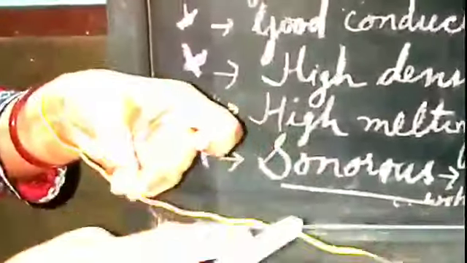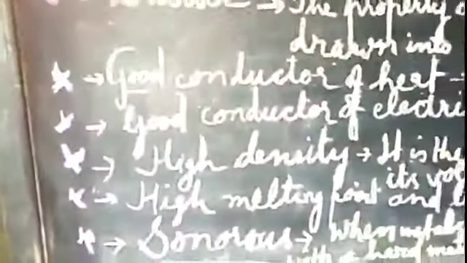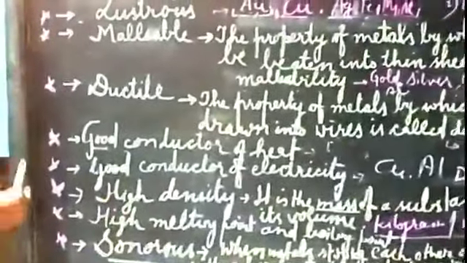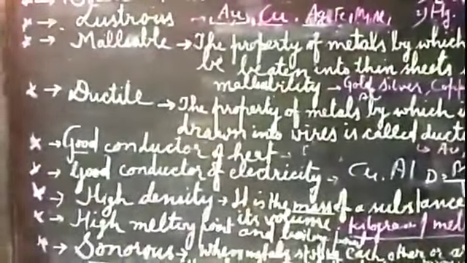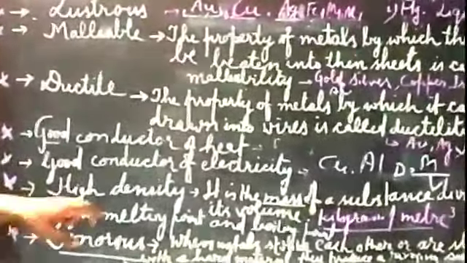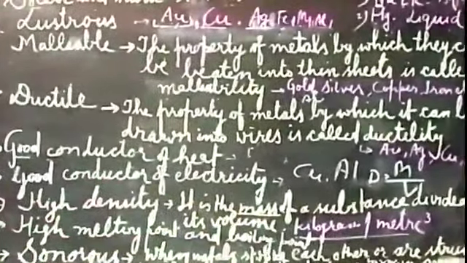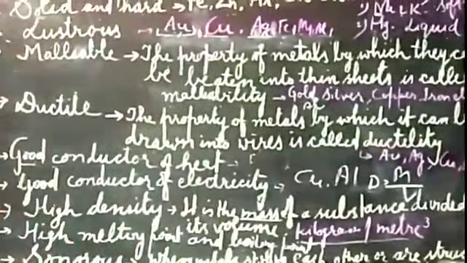So here, students, I think you have understood this topic. Means metals are good conductors of heat and electricity. Next property is there. They have high density. What is the meaning of density? First you have to understand. Density means the mass of a substance divided by its volume.